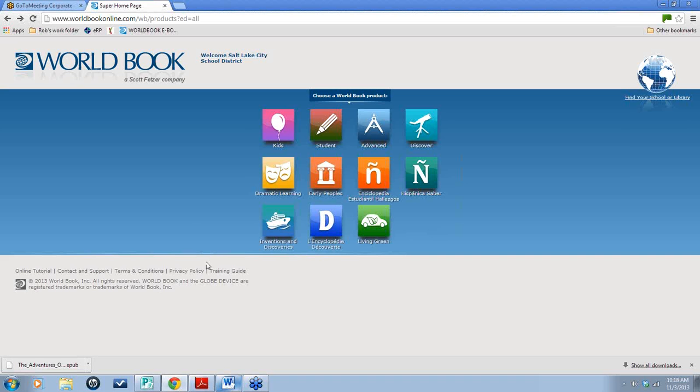And the next thing I would say is just start logging in and using it. The districts that have purchased these are obviously looking at all their usage. So the more you guys use it, the more likely they are to continue to renew for you.